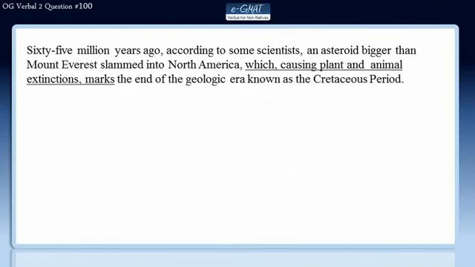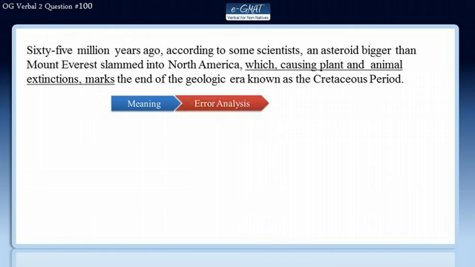We will solve question number 100 of OG Verbal Second Edition by using the e-GMAT 3-step process. In the first step, we will understand the meaning of the sentence. In the second, we will evaluate the errors in the sentence, and finally, we will review all the answer choices to get to the correct answer.